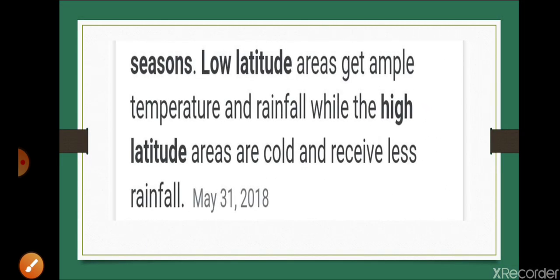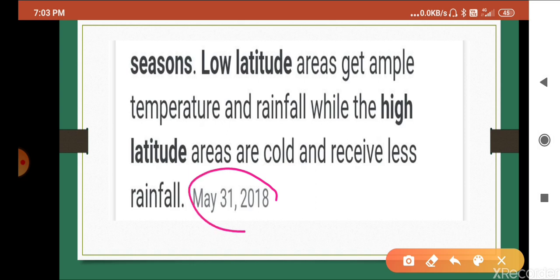Answer number 20. Mention one effect of seasons in low and high latitudes. Low latitude areas get ample temperature and rainfall, while high latitude areas are cold and receive less rainfall. So I hope this answer is clear to you. Don't write this one, May 31, 2018. So this answer is clear from here till here.